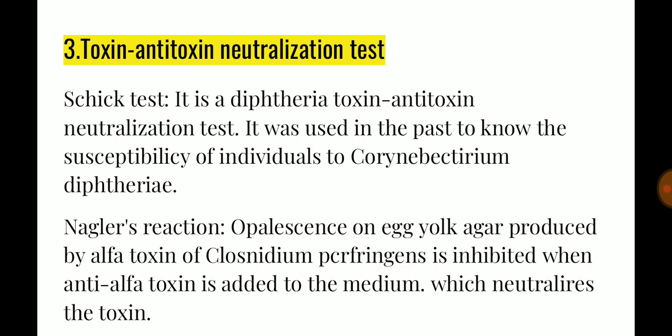So we know alpha toxin is phospholipase, which means what? It breaks the phospholipids, and lecithin is the best example of a phospholipid. So we have arranged a certain platform where we will use this property of alpha toxin for detection of this Clostridium perfringens. First of all, we will have a culture plate, an agar plate, and we will divide it in two parts.